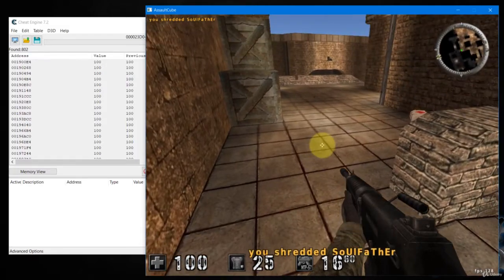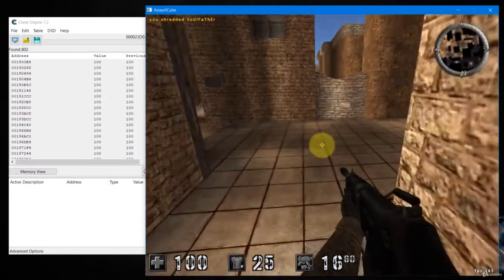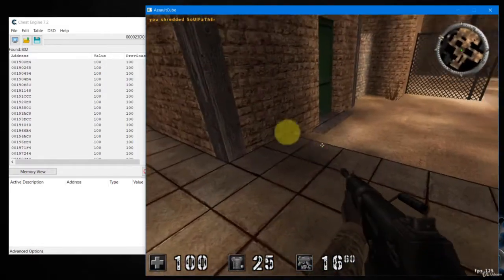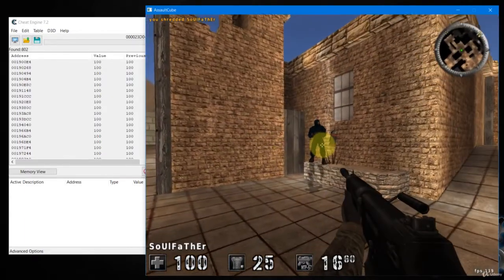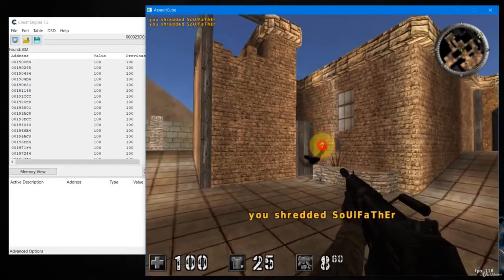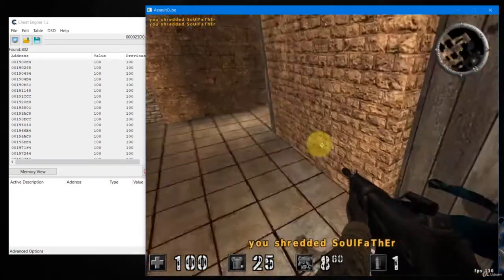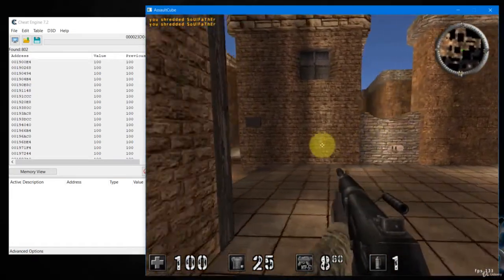Alright, I shot him too fast. I need the grenade. Wait for him to shoot us. Oh, there's a grenade there. Let's grab hold of the grenade and throw it at the wall.